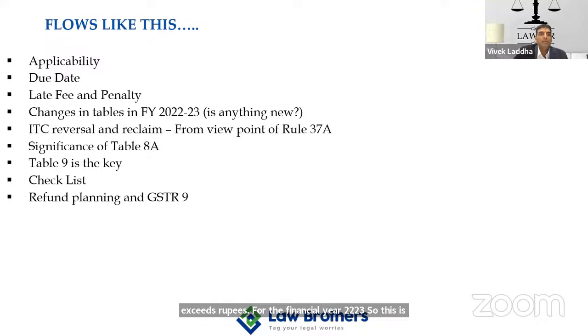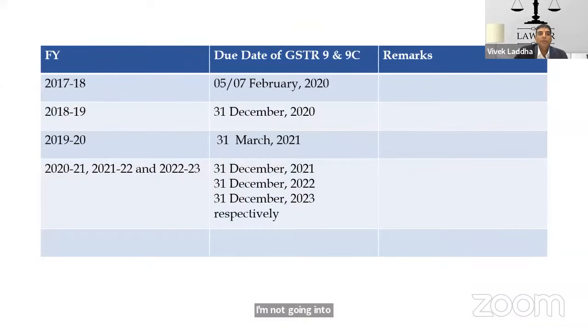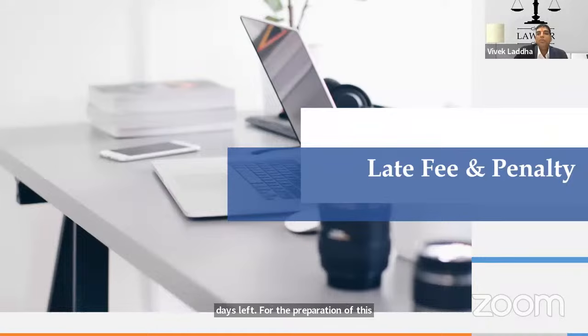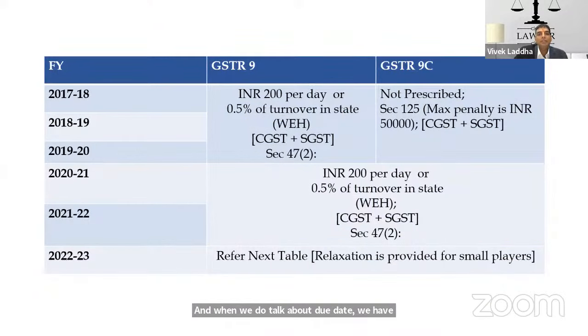I am not going into that much. Due date, we all know that GSTR 9 and 9C has the due date of 31st December of the next financial year. In the first 3 financial years the dates were extended, but now the date is fixed for us, that is 31st December 2023. So we have very few days left for the preparation. And when we talk about due date, we have to discuss the late fees and penalty provisions, which need to be pondered upon very keenly.